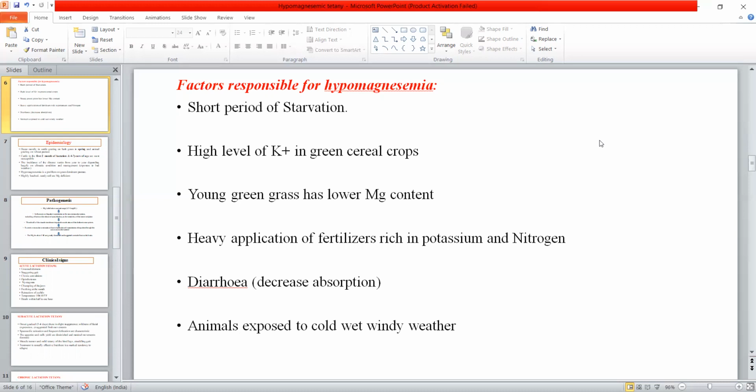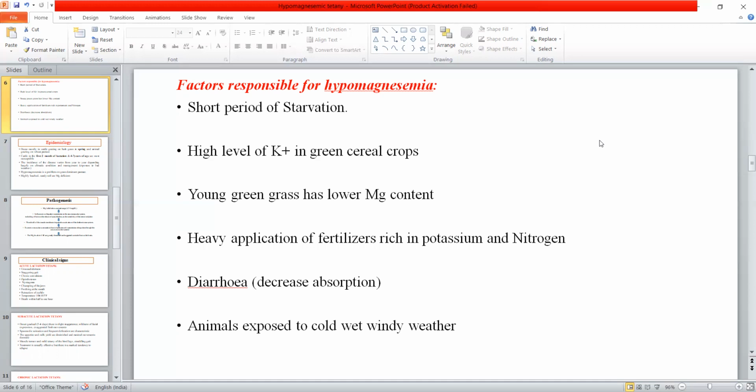Then the other factors are diarrhea, because in diarrhea there will be decreased absorption of magnesium. Then when there is a cold or very stressful environment, there will also be hypomagnesic tetany.